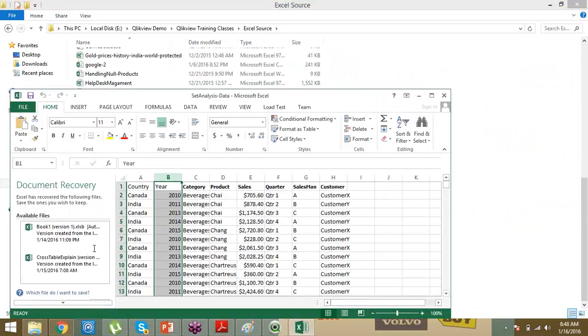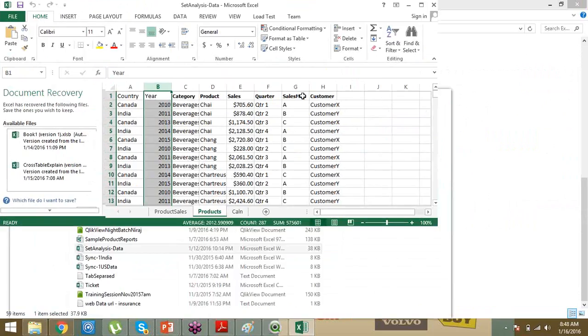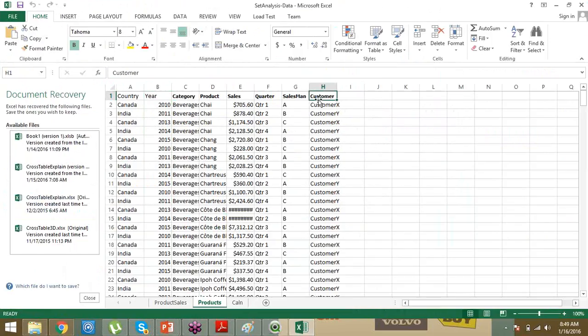Let us see the data in this file. The data in this file is country-wise: country, year, category, product, sales, quarter, salesman, customer, like this. And I want to analyze this. I want to take this data and analyze, like, in India, what is the total sales? In year 2010, what is my total sales?